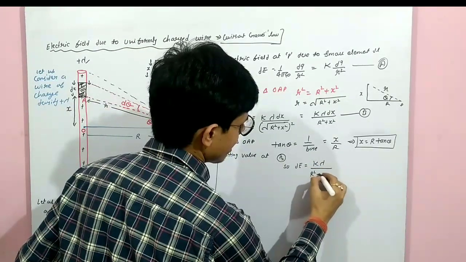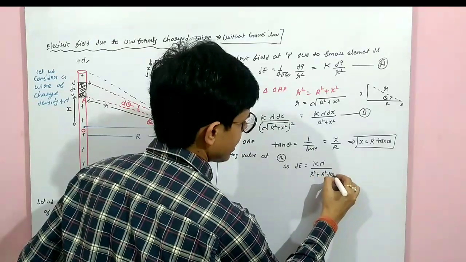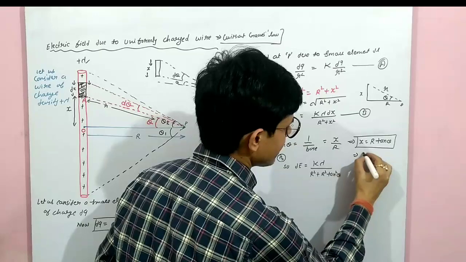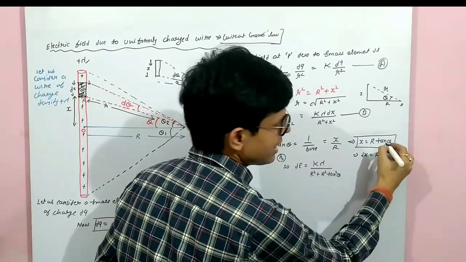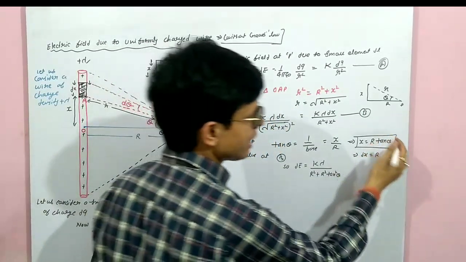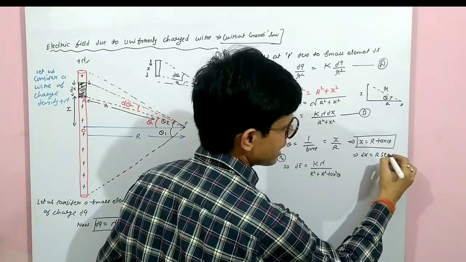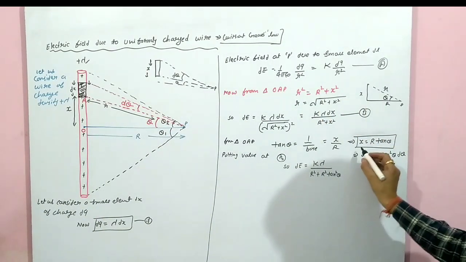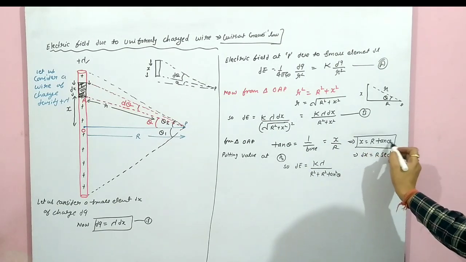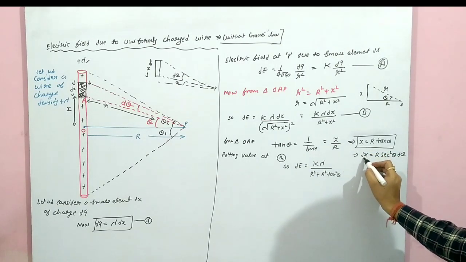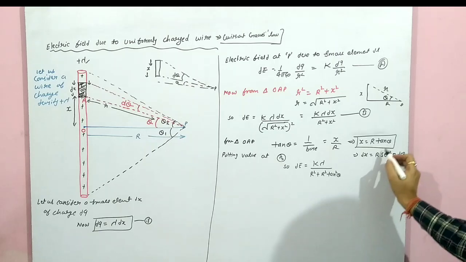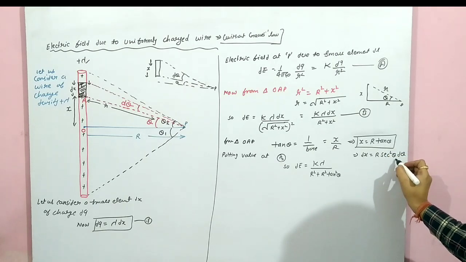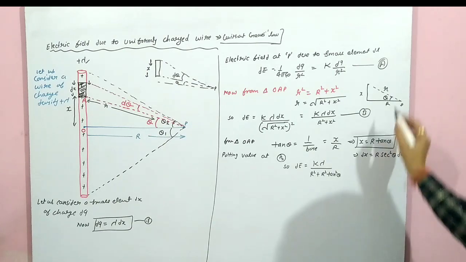This is r square plus r square tan square theta at the place of x. Now if we differentiate, dx will be r times d theta. So dx will be, you will differentiate, x is r tan theta. If you differentiate it, dx equals r, which is constant, times the differentiation of tan, which is sec square theta d theta.